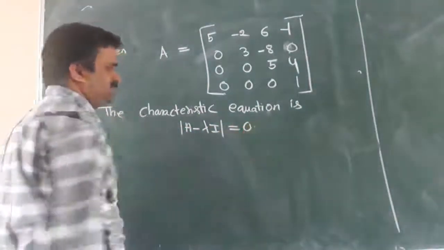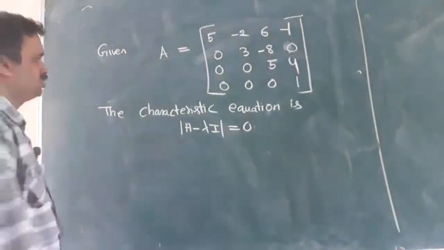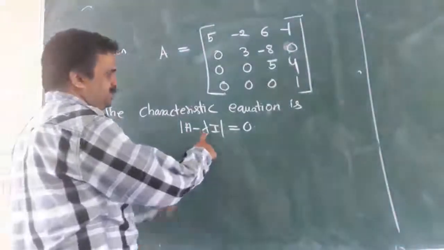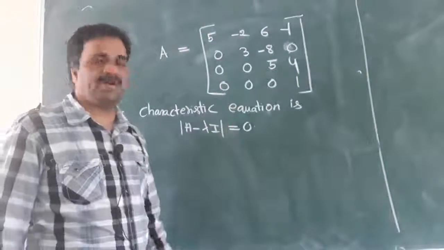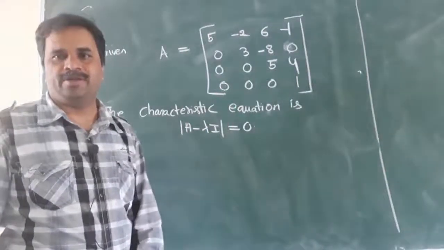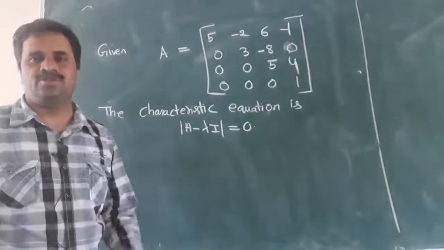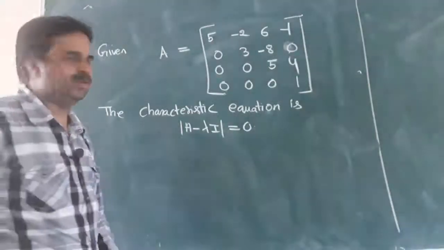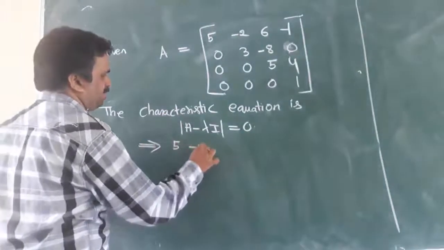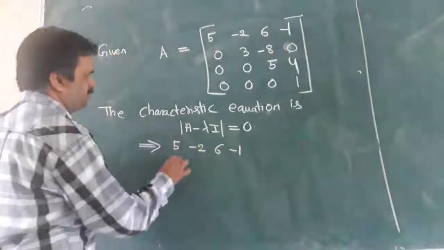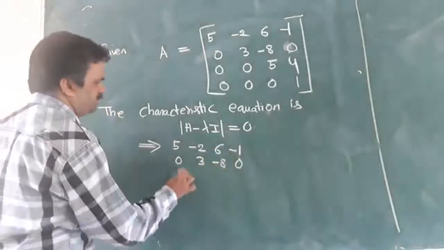The characteristic equation is modulus of A minus lambda I equal to 0. So we have to write the matrix A minus lambda times the identity matrix of 4 by 4. I have to write the 4 by 4 identity matrix: 1 0 0 0, 0 1 0 0, 0 0 1 0, 0 0 0 1. This implies A: 5, minus 2, 6, minus 1; 0, 3, minus 8, 0; 0, 0, 5, 4.